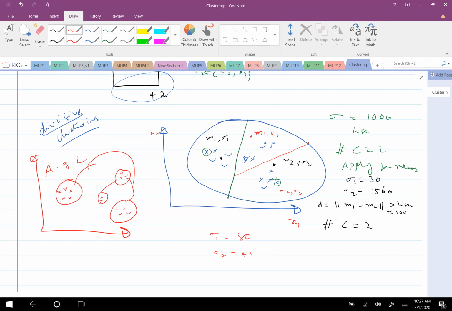Yes, sir. But when will we decide how many clusters should be there finally? I mean, where to stop? So we will not decide the number of clusters a priori, and we will not insist on sticking to 3 clusters, 5 clusters, etc. We will only decide the minimum variance of the cluster. That means if I have a cluster, all its members should be spread only to this extent. I will decide only that.